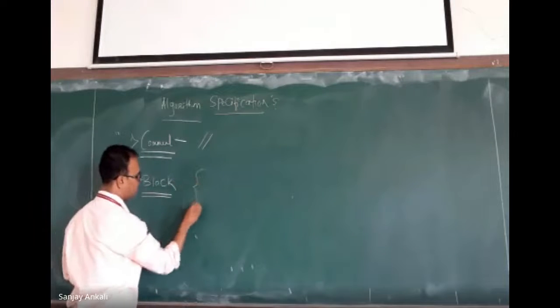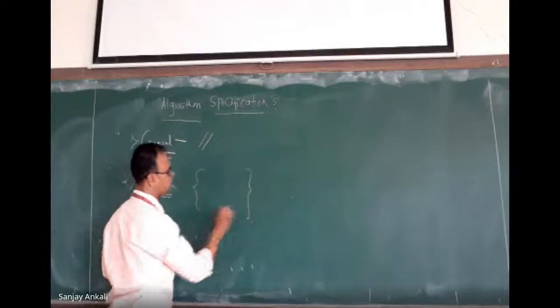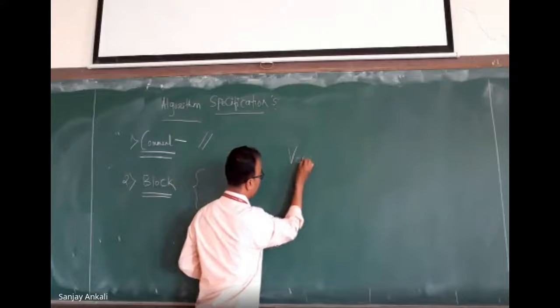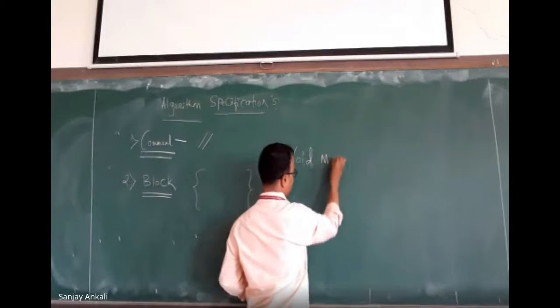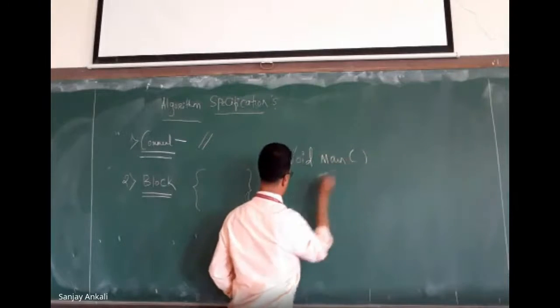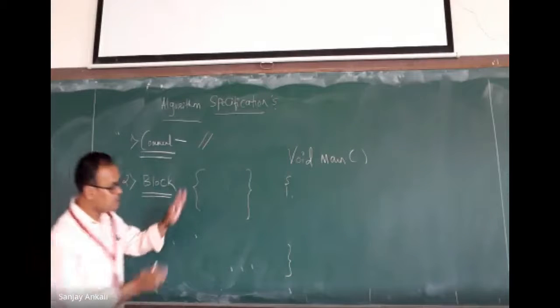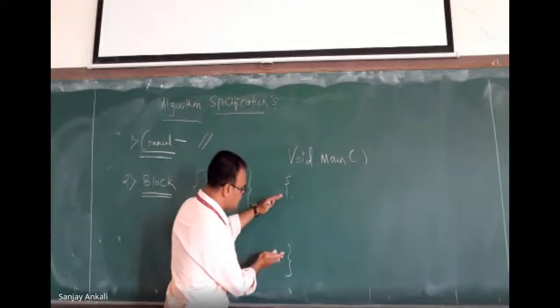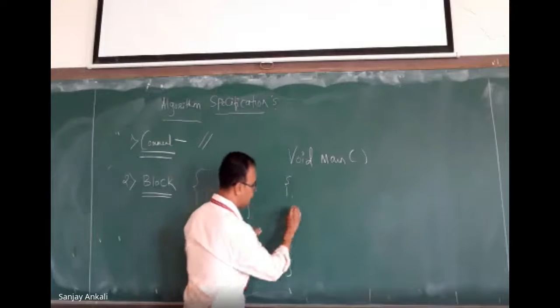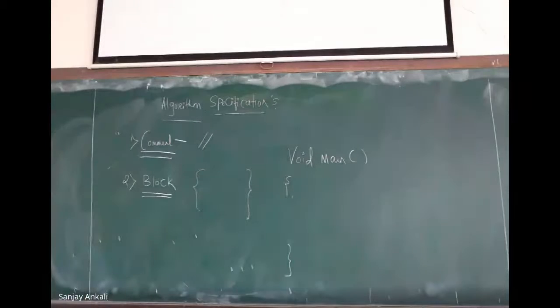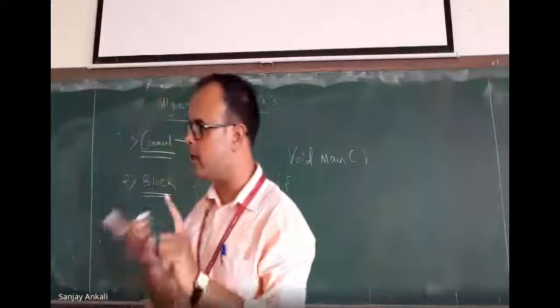Then comes block. Now see, what is a block? Whenever you write something like void main, you write an opening and closing bracket. Yes or no? Now what is a block? Block means it is a space which holds all the statements. If you write your own user defined function, it requires a block.